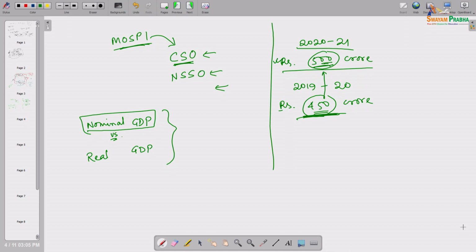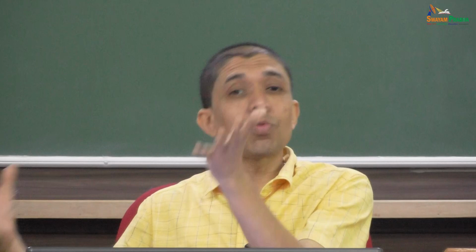That does not mean, because that increment has two components. It is basically the increment in price into whatever the increment in the quantity of the total goods and services produced. So, if yes, actual quantity of goods and services in totality has improved, then we can definitely tell that it has improved. How can we do that? That is why the concept of real GDP is there. Okay. How can we calculate it?